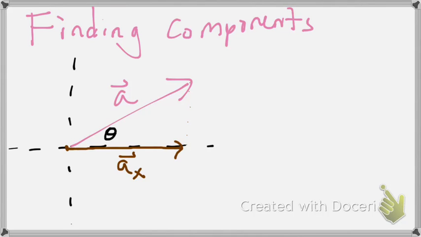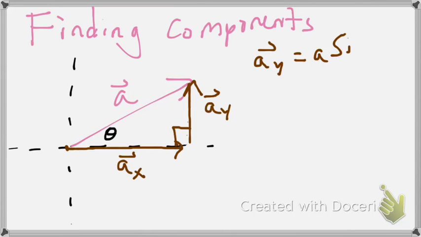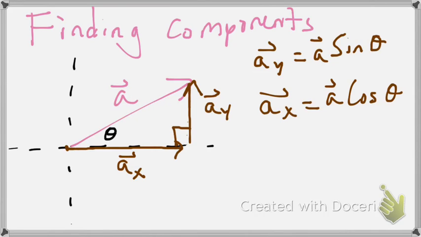Then go up from that point to the end of the vector so that we form a right angle. That is AY. We can then apply sine and cosine, so we find that AY is equal to A sine theta, AX is equal to A cosine theta.